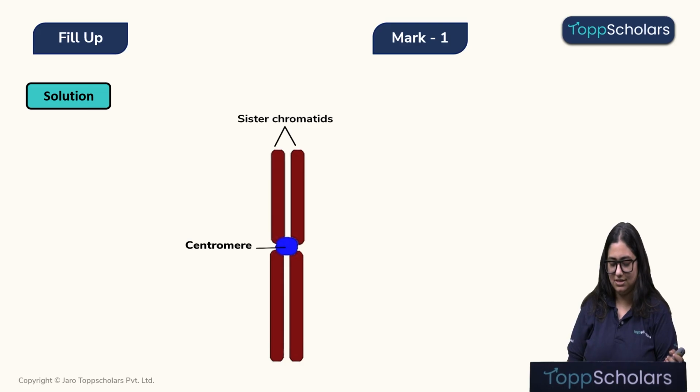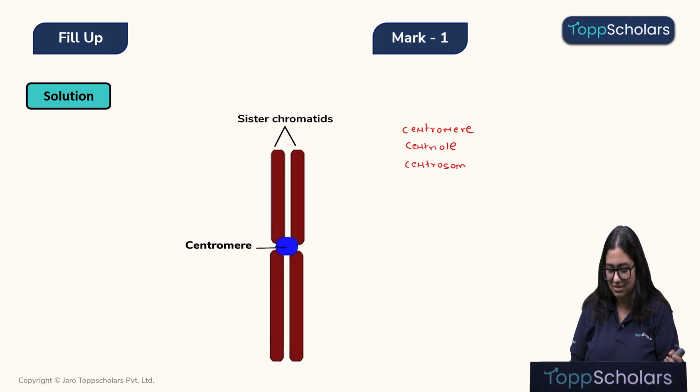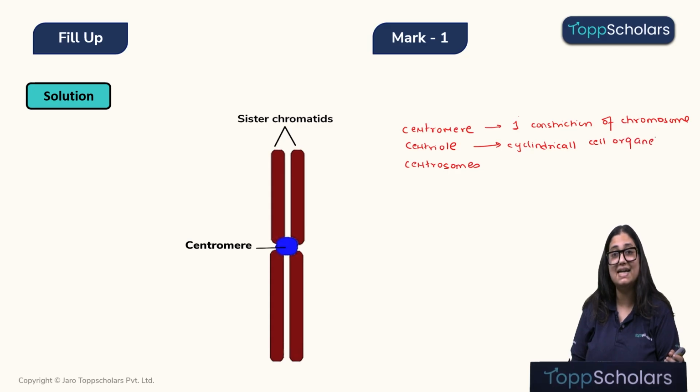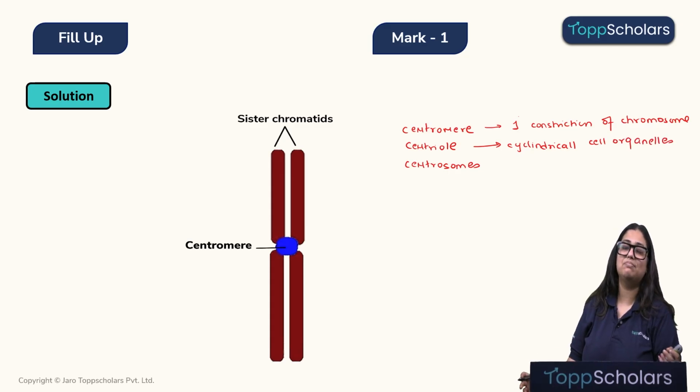Please do not confuse centromere with centriole and centrosomes. A lot of students confuse these three words. Centromere is the primary constriction of the chromosome where the sister chromatids are attached. Centrioles are cylindrical cell organelles present inside a cell that help in separation of the chromosomes during cell division.